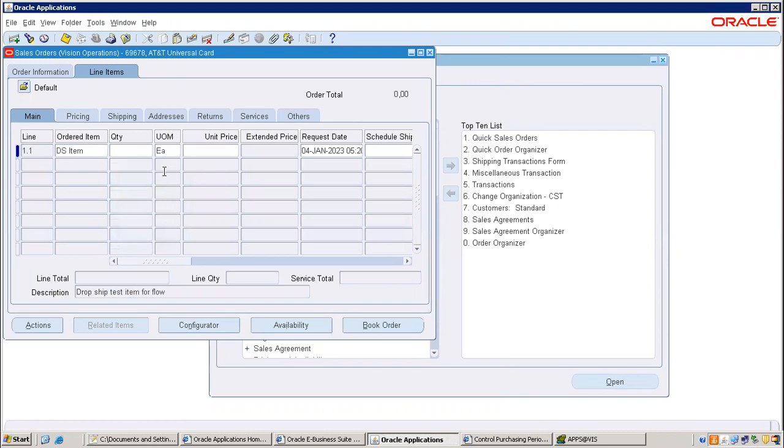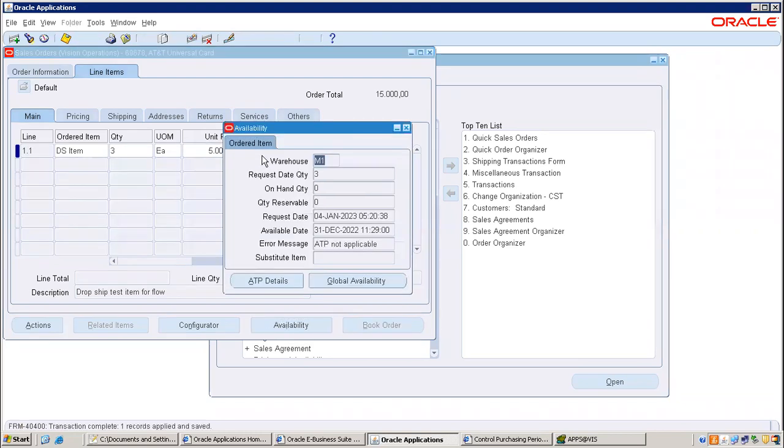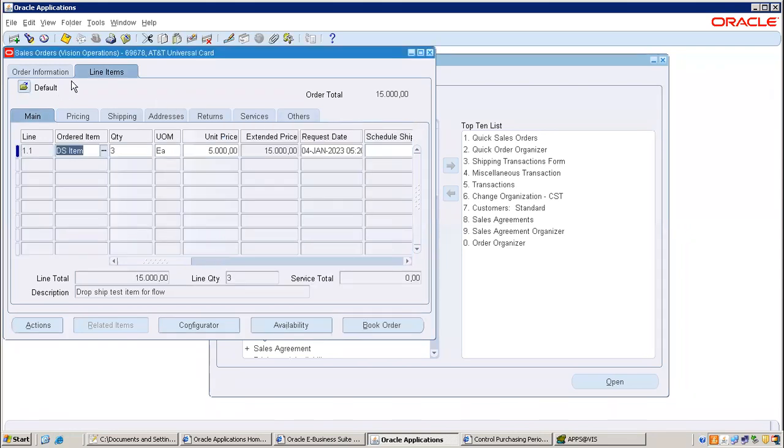Now it came automatically. Okay. So 3 items. Price 5,000 we added, it came automatically. If you want, you can modify also. That is just a defaulting price. And availability, we'll check. There is no availability of items. Yeah, that is the reason why we are purchasing. We don't have stock at all. That is the reason for drop shipment.